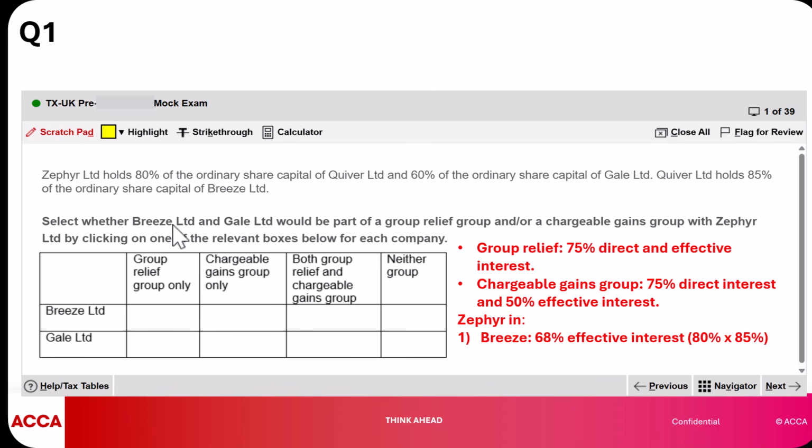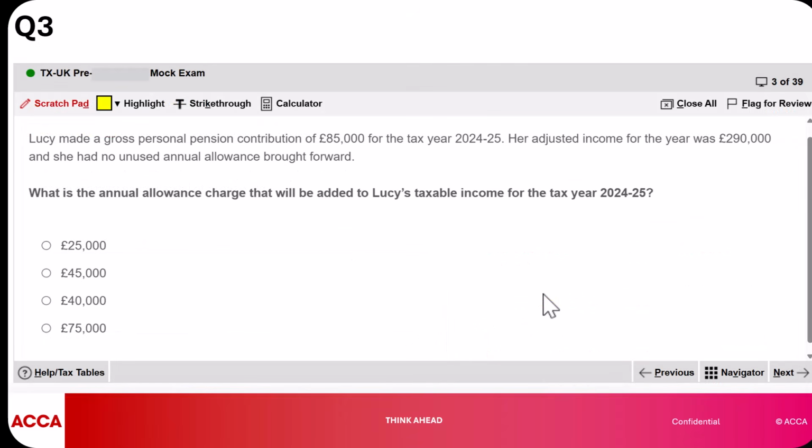Now we can see here the effective interest is greater than 50% for the chargeable gains group, but it will not qualify for the group relief. Of course, for Gale, we only have 60% direct interest. That would primarily mean that for Breeze, the chargeable gains group will qualify, and for Gale, neither will fit in.